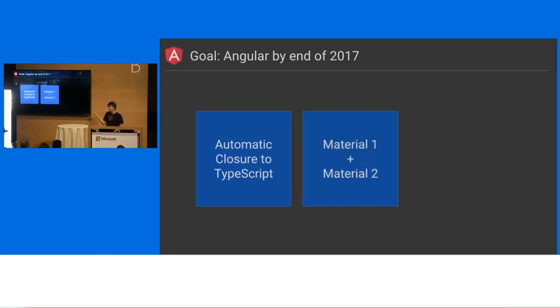We also want to make sure that if you're using AngularJS today, raise your hands again if you're using AngularJS today, most of you. Anybody using Angular Material out there? Like 2 of you, awesome. If you're using Material 1 today, and you want to go to Material 2, we want to make sure that will work pretty seamlessly.